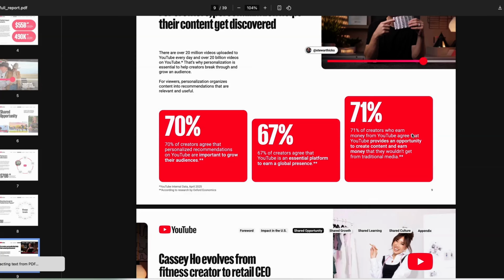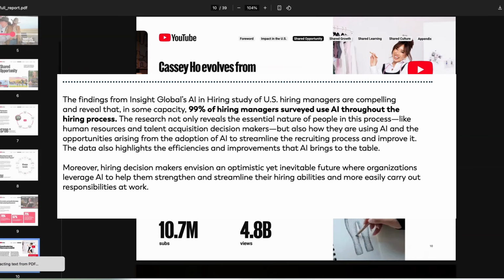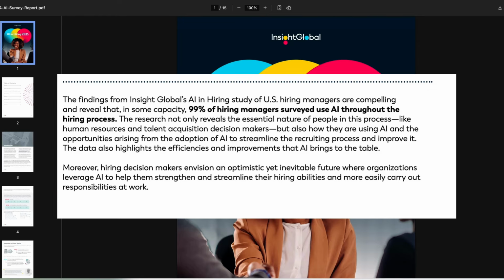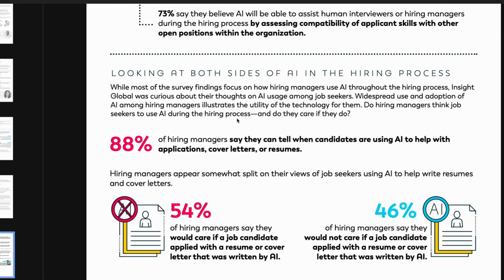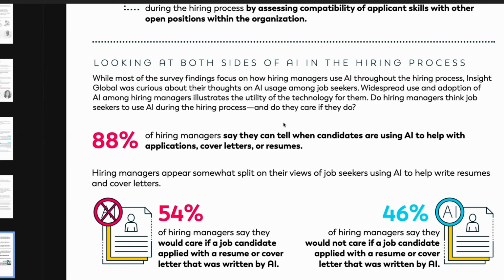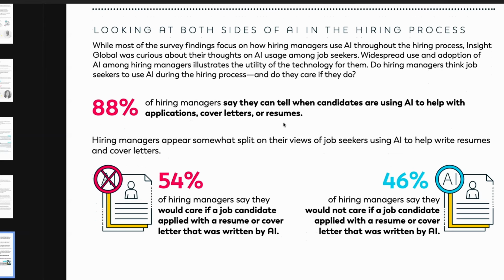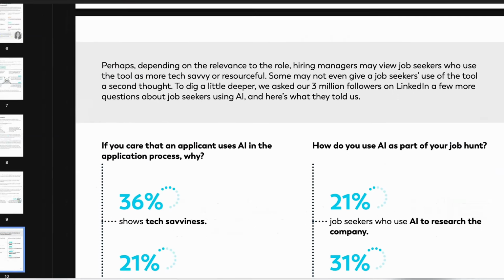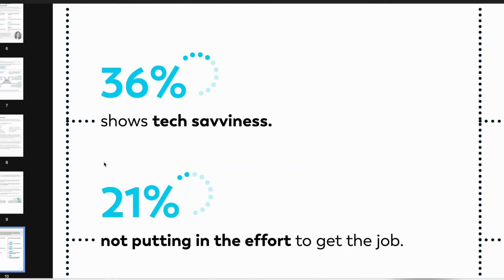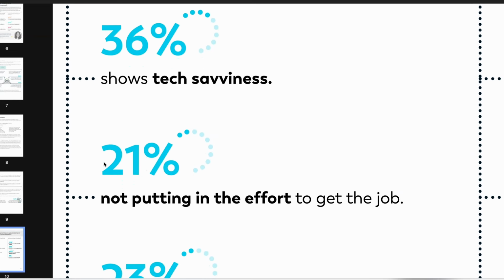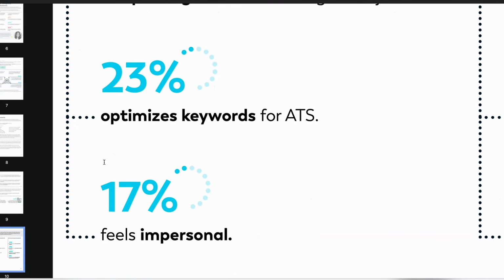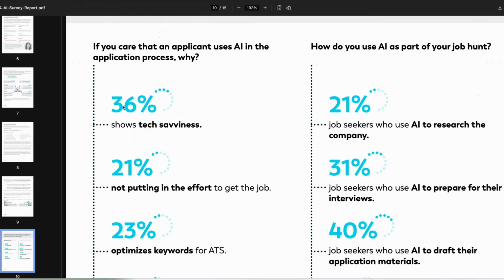On the job front this week, 99% of hiring managers are now using AI in some capacity, according to the latest report on global hiring trends. As well as this, 88% of hiring managers say that they can tell when candidates use AI for application, but the perception of using AI as part of an application is pretty split. 36% of hiring managers say that this actually shows tech savviness in applications, but 21% say that this shows that the candidate hasn't put effort into getting the job. So something to bear in mind if you're currently applying for jobs and using AI as part of that process.